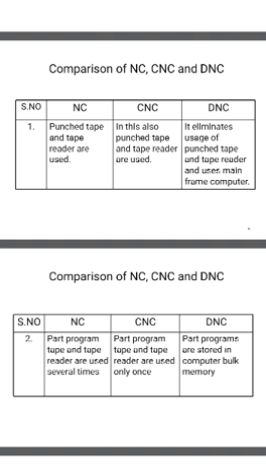In CNC also we use punch tapes and tape readers. So in both the NC machine and the CNC machine we are using tape readers and punch tapes. Whereas in the DNC machine, punch tapes and tape readers are completely eliminated.